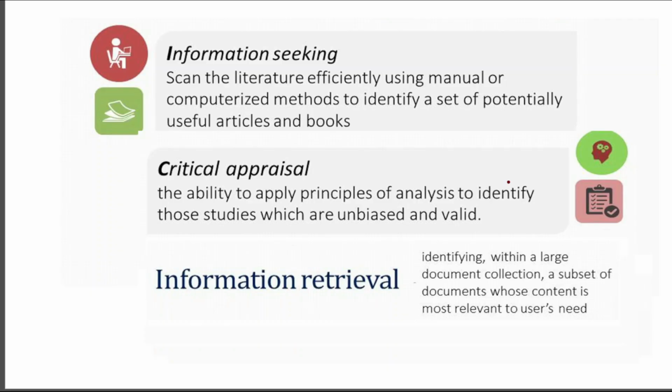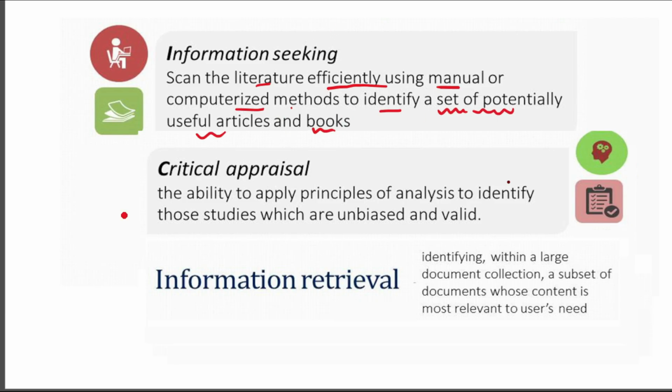In this context, let us see three different definitions. One is information seeking, second is critical appraisal, third is information retrieval. How are they defined? Information seeking is scanning the literature efficiently using manual or computerized methods to identify a set of potentially useful articles and books.